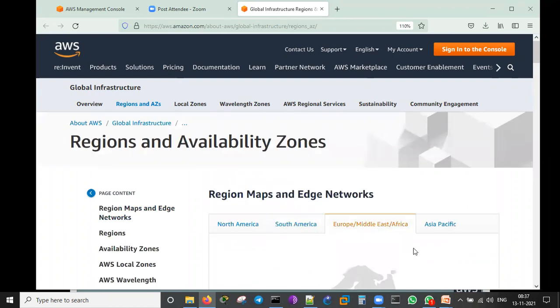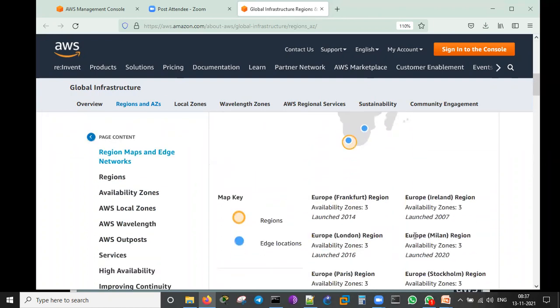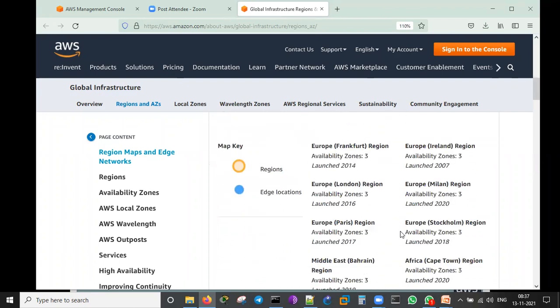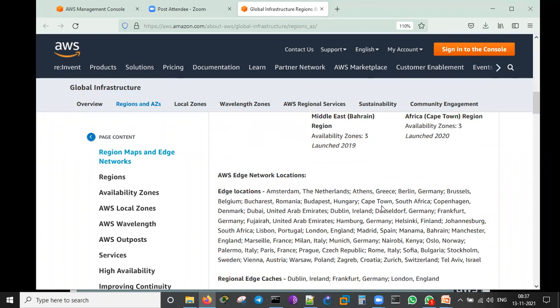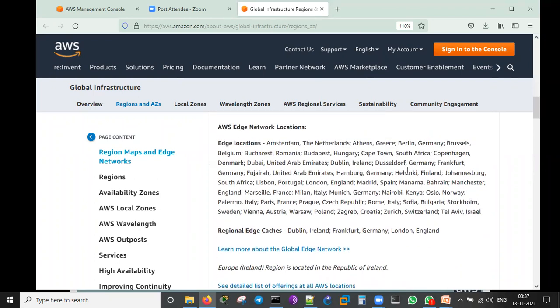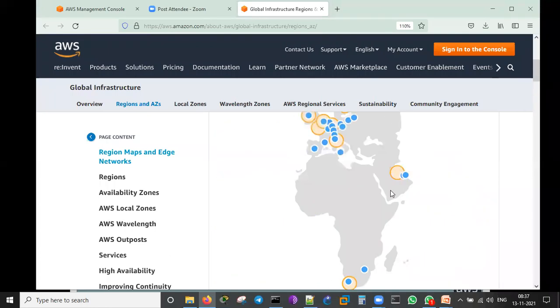We can see Europe, Middle East and East Africa like this. These are the locations. Most of the locations are Frankfurt, London, Paris, Bahrain, and others. Edge locations are this many. An edge location doesn't have that many data centers, but still we can connect to it.